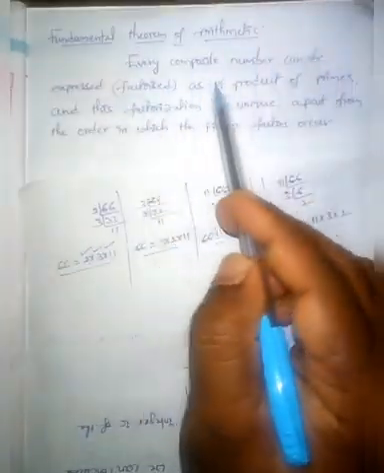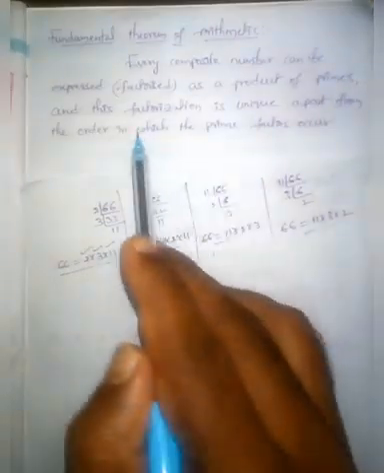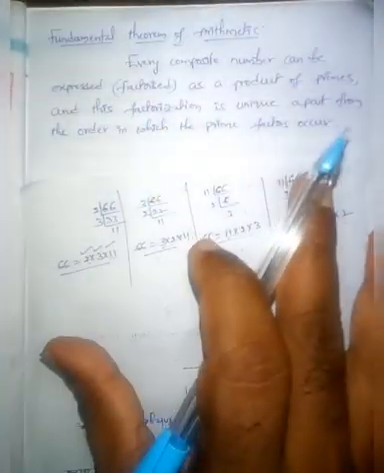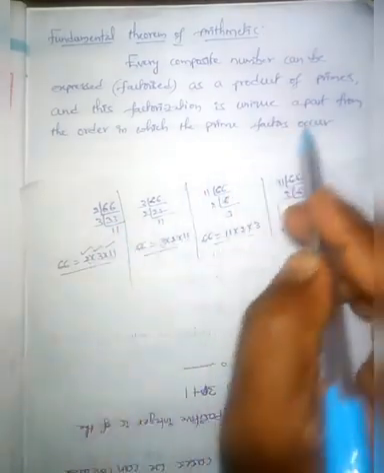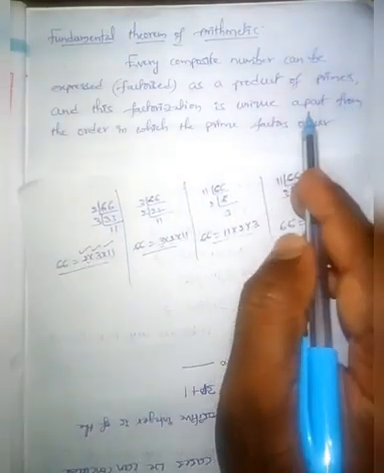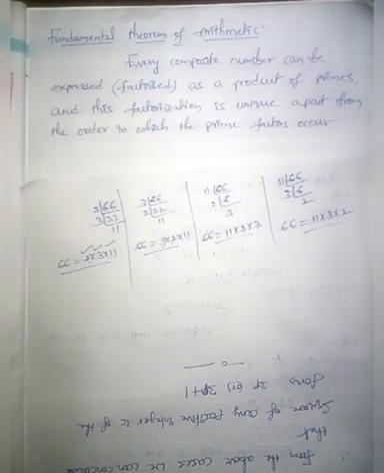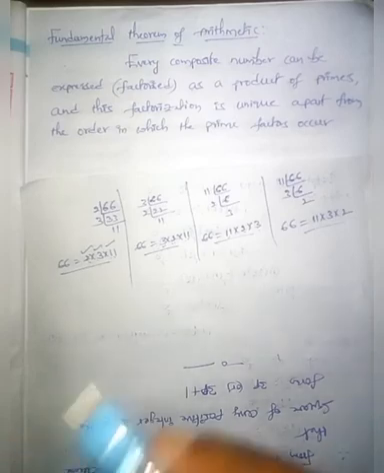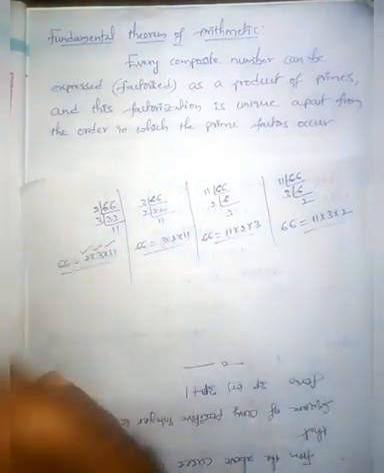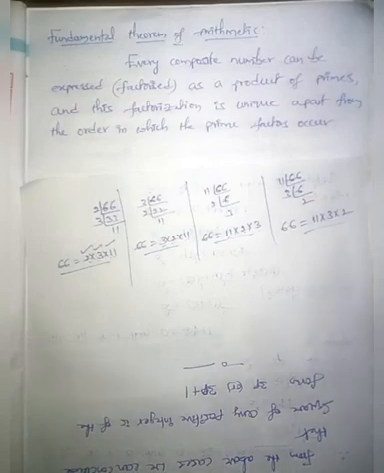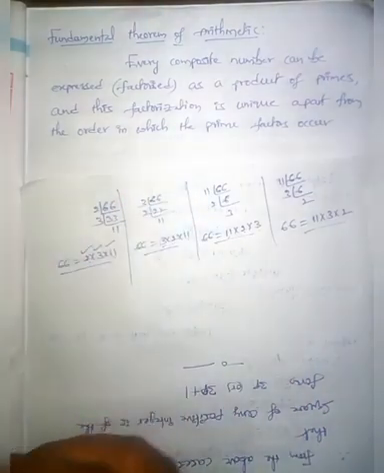So that is the fundamental theorem of arithmetic. Every composite number can be expressed as a product of prime numbers, and this prime factorization is unique, that is the same for all the persons or all the methods, but the occurrence of prime factors differs from person to person or method to method. That is the fundamental theorem of arithmetic.